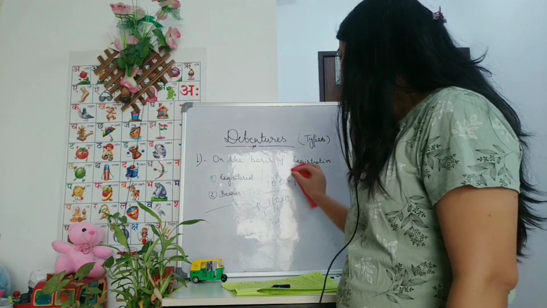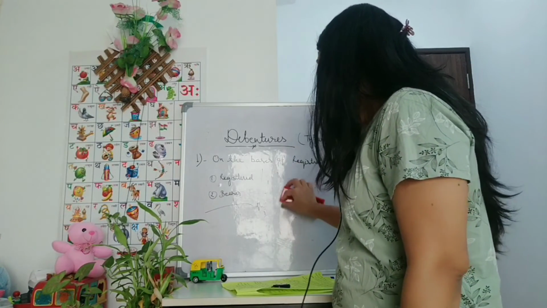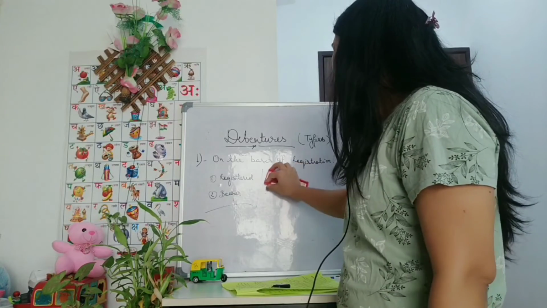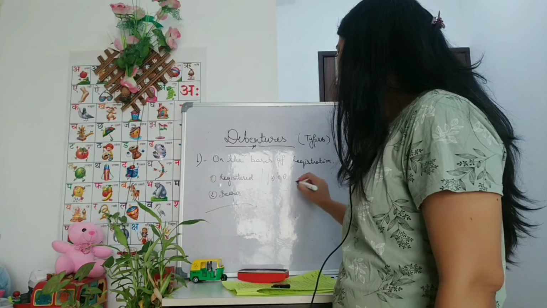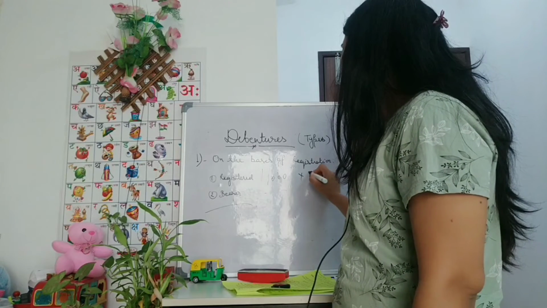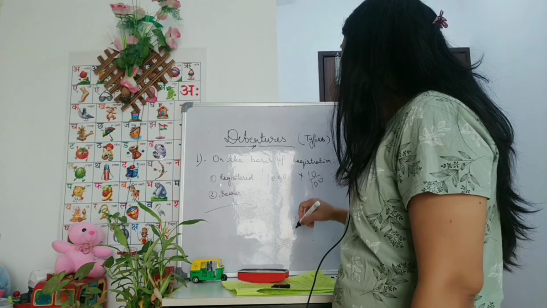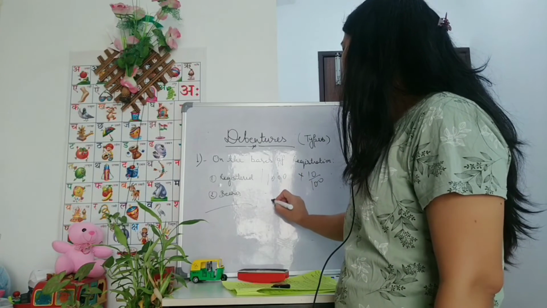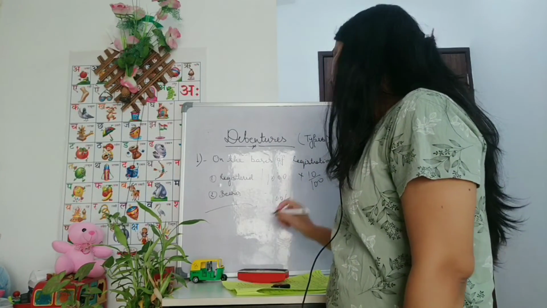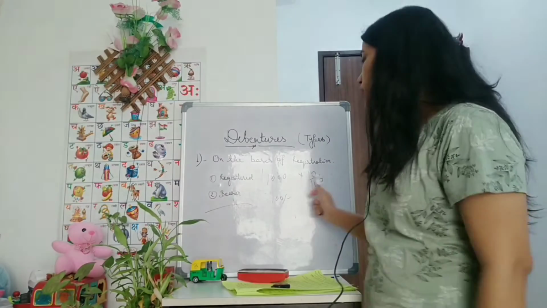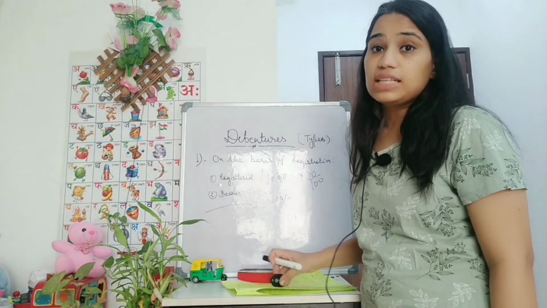But what happens in debentures or other bonds is that the interest is calculated on face value. So if the face value of the bond is 1000 rupees and the company says the coupon rate is 10%, then the holder of the debentures will get 100 rupees per year as the amount of coupon. So the coupon rate is calculated on the face value of the debenture. I hope you understood the term debentures and its types.